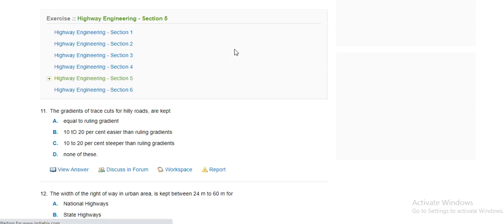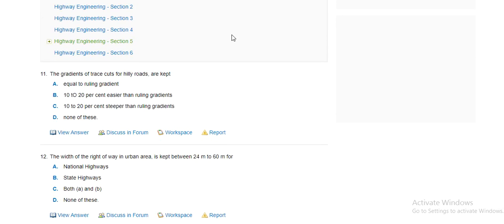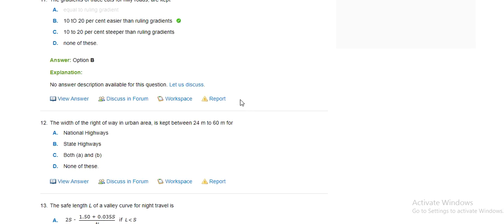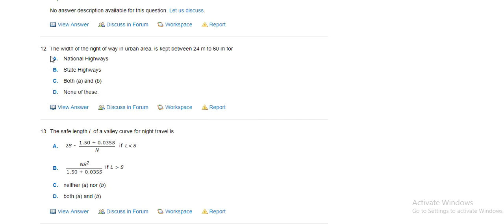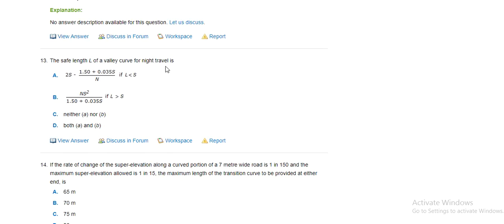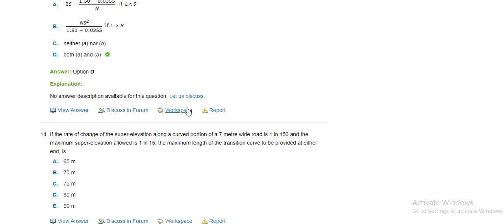The next question. The gradient of a hill road is kept 10 to 20% easier than ruling gradient. So 10 to 20% easier than ruling gradient. The width of the right of way in an urban area is between 24 to 60 meter, national highway, state highway, what A and B. The safe length of a valley curve for night travel is what A and B.